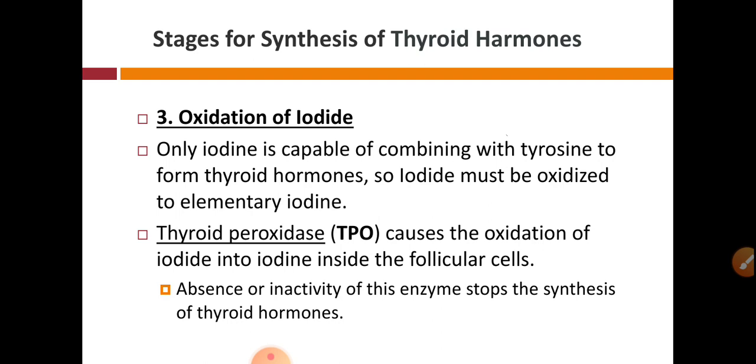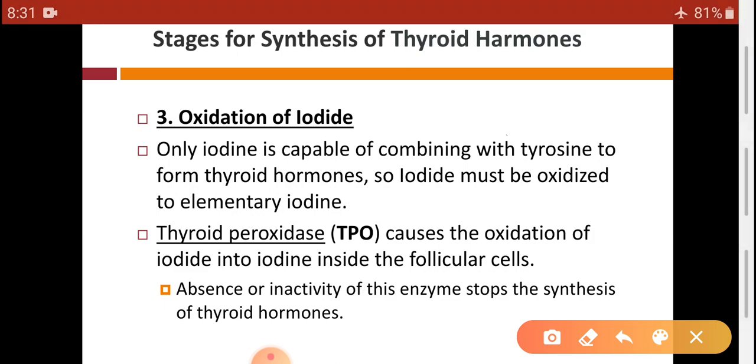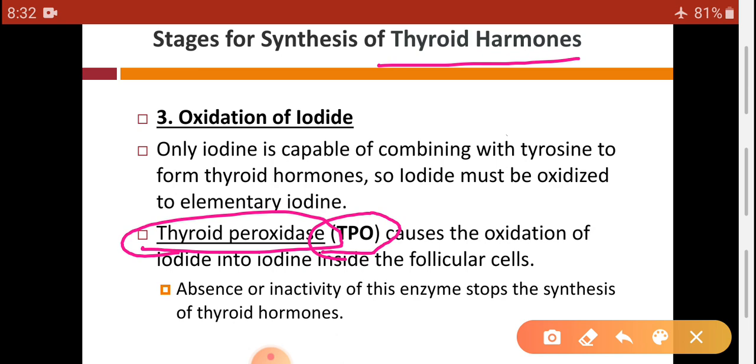If this enzyme is absent or inactive, then synthesis of thyroid hormones is totally stopped. So this enzyme is very important in the synthesis of the thyroid hormones, and the enzyme is thyroid peroxidase.